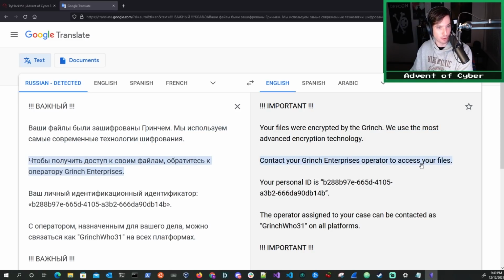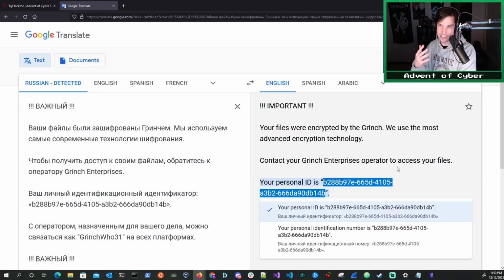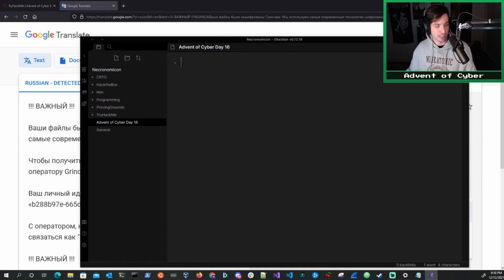Contact your Grinch Enterprises operator to access your files. Your personal ID is this. We're going to go ahead and copy this down. It probably won't be relevant to us. Remember, this is an ID generated for whoever received this ransomware note. So presumably they ransomwared a variety of machines, and each one of these machines has a unique ID to identify the particular encryption key that was used to encrypt that machine. That's usually how this kind of thing works with ransomware. So let's go ahead and mark that down in our notes, just in case we need it, but I doubt we will.